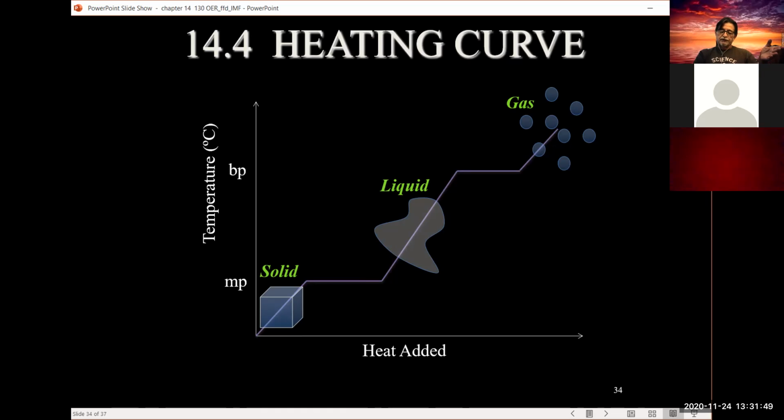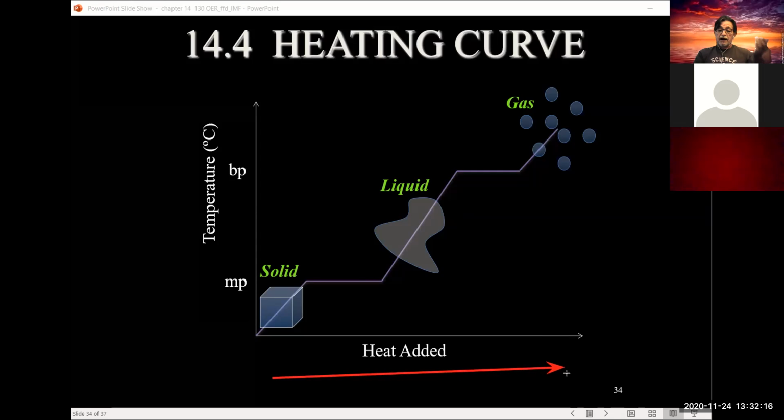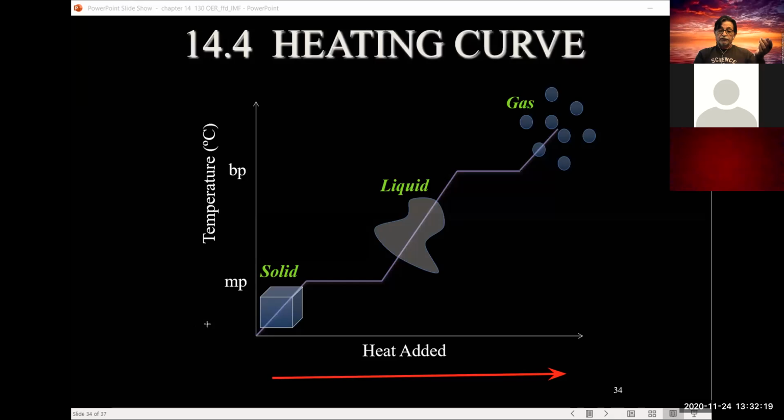No heat energy, we're at 0 degrees. At this point, if this was water, we would have a solid material denoted by the block here, which represents being in a solid phase due to the low temperature. Now, as we heat it, as we add energy to the system, our temperature goes up, and you can see here it goes up diagonally. But in this area, we still remain a solid.